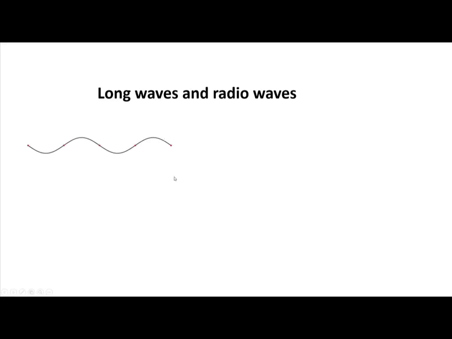Radio waves are rather long. They are actually the longest wavelengths on the spectrum. The wavelength of radio waves can range between 1 to 1,000 meters long. And just like the name says, radio waves are actually used for transmitting radio signals. For example, our radio stations, our TV stations, and other kinds of transmissions as well. We're going to be looking at some of them.